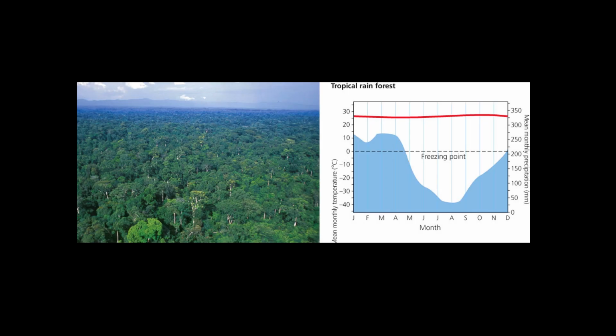Here's the climate graph. There is a rainy and drier season to the precipitation, but compared to other climate graphs, it's easy to see that there's a lot of water. The biome has incredibly high productivity because of the high temperatures and rainfall, but it suffers from lack of nutrient availability. Decomposers release nutrients from dead organisms, but the high amount of rainfall means that most of those nutrients will be lost to runoff if they aren't rapidly absorbed into new plants and, in turn, animals. For this reason, clearing the rainforest for agricultural land makes it incredibly productive farmland and grazing pasture, but only for a few years before the soil is ruined.